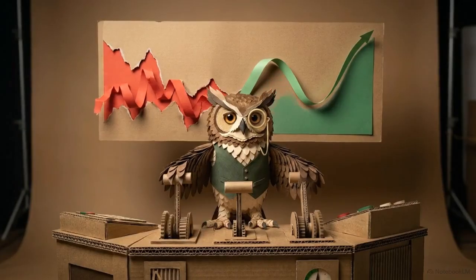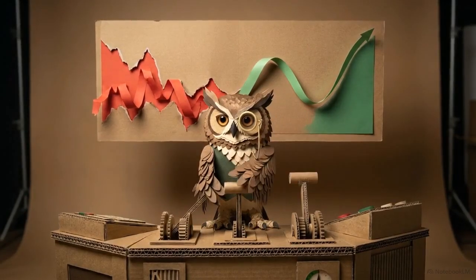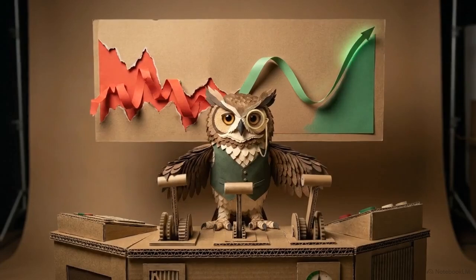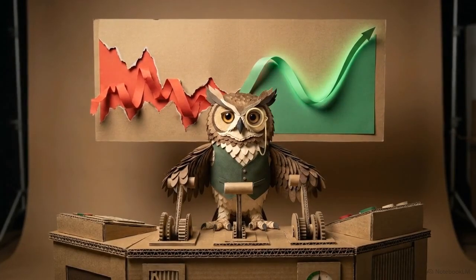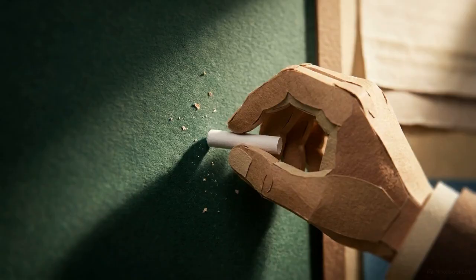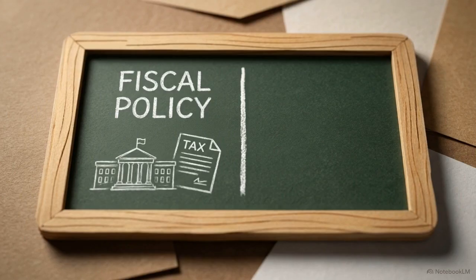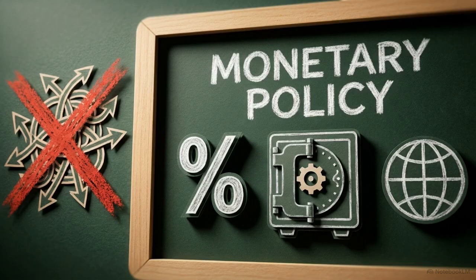By carefully balancing these three levers, Mayor Owl smooths out the severe boom and bust cycles, keeping Zoo Town growing steadily with stable prices. So, if you are stepping up to the chalkboard for an economics exam, what do you actually need to remember? First, you must clearly divide monetary policy from fiscal policy. Fiscal policy is the government adjusting taxes and public spending. Monetary policy is the central bank, manipulating interest rates, the money supply, and exchange rates. Mixing those up will cost you marks.